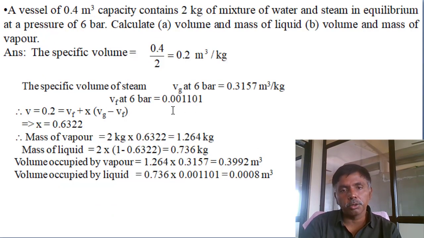This question is also continuously asked. It's also a simple problem. A vessel of 0.4 meter cube capacity contains 2 kg of a mixture of water and steam in equilibrium at a pressure of 6 bar. Calculate the volume and mass of liquid and the volume and mass of vapor.